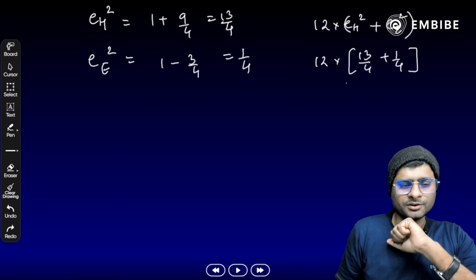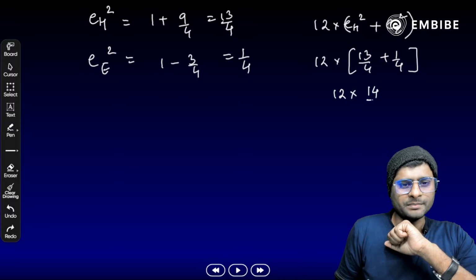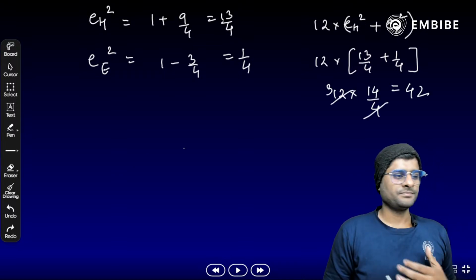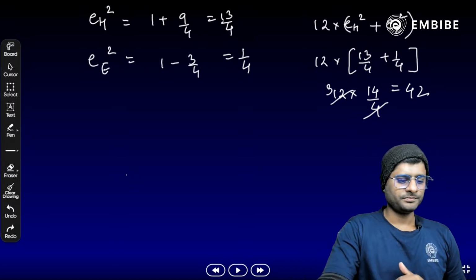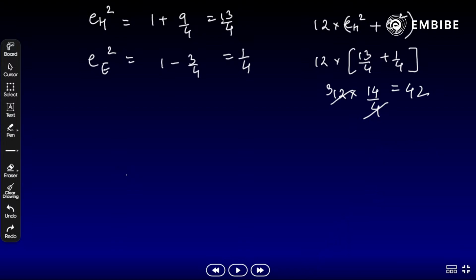Okay, Rudra, good evening. 12 times 14 by 4, 3 is 42 is the right answer. Done. Just note it down. 42 is the right answer, final answer. Kindly note it down, each and everyone. Yes, 42.